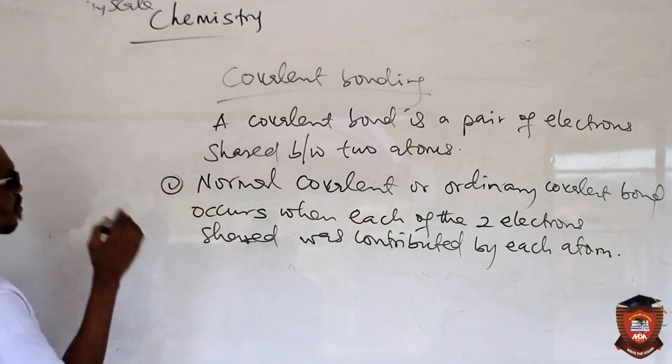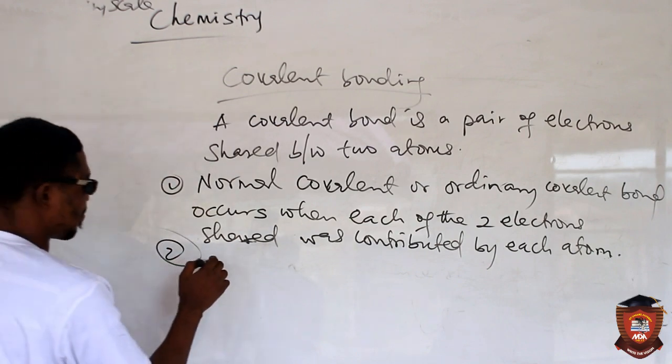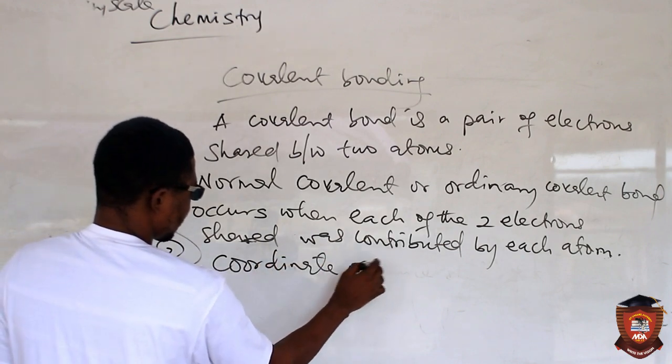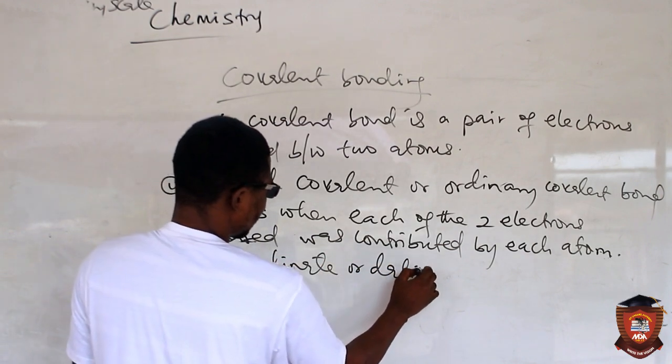So that is the first type. Then the second one is the coordinate or dative covalent bond.